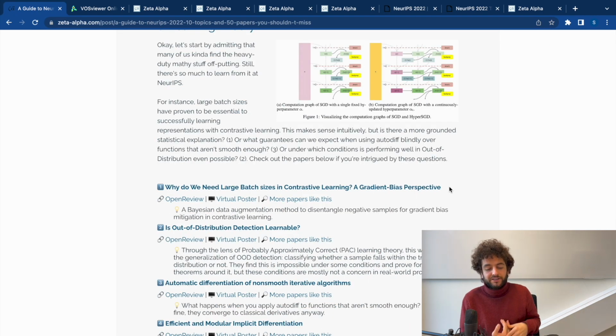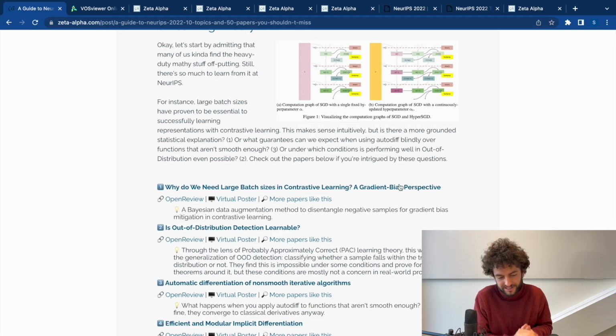The first one that I wanted to highlight here is one that many can resonate with, which is about why large batch sizes are needed in contrastive learning. If you've read some of the literature on contrastive learning, you know that batch size is one of the most important hyperparameters when you're doing in-batch negative sampling. This paper looks on the theoretical side at why that is. Intuitively, it makes sense that you need more negatives. This is one of those things where empirically everyone had a more or less good intuition and was like, yeah, sure, that's how it works. So this paper puts a more robust Bayesian analysis behind it.